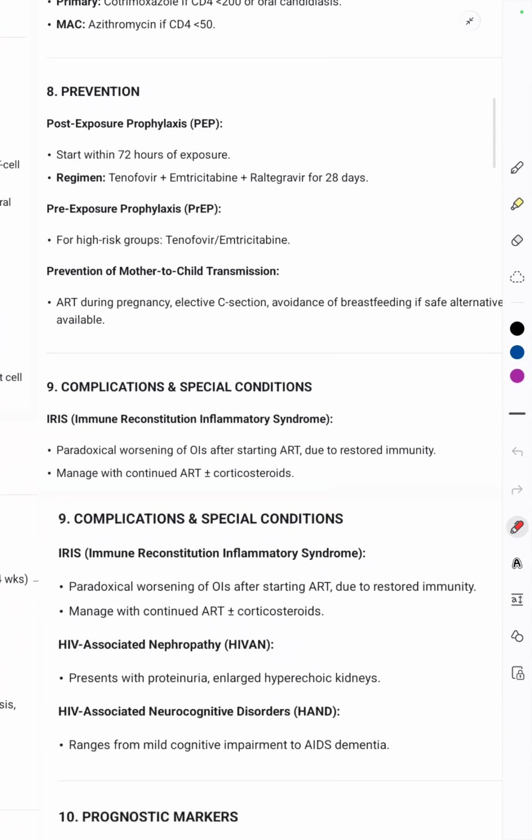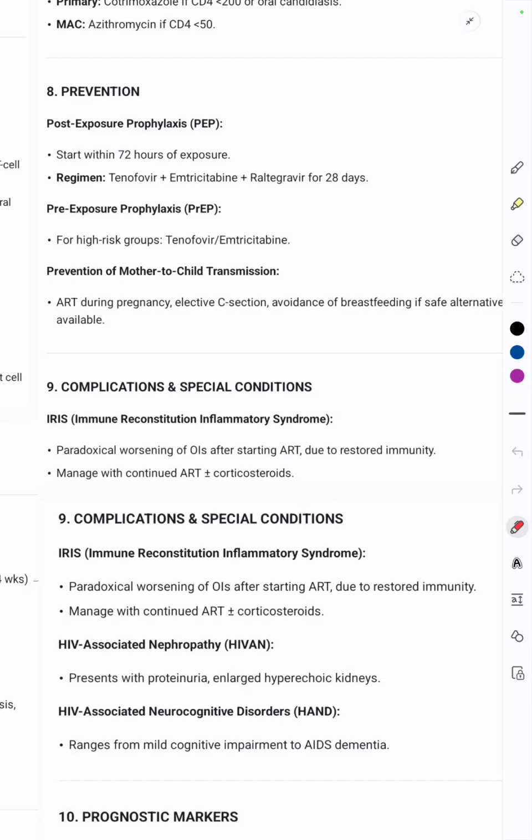Then prevention and post-exposure prophylaxis in case of healthcare workers should be started within 72 hours of the exposure, and the regimen is tenofovir, emtricitabine, and raltegravir, that is given for 28 days. For pre-exposure prophylaxis for high-risk groups, tenofovir and emtricitabine are given. And prevention of mother-to-child transmission.